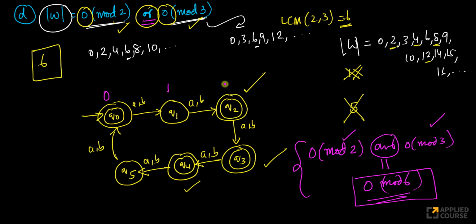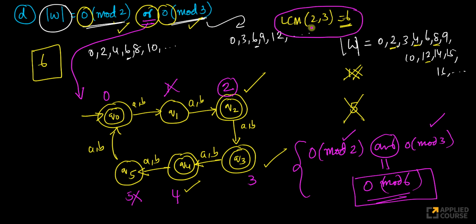1 cannot be a final state, 2 final state, 3 final state, 4 final state, 5 cannot be a final state, right? 6 again is a final state. 7 again is not a final state. 8 is again a final state because 8 is divisible by 2, right? And so on and so forth. So if you have the logical OR, only then things get tricky. But the number of states you need is the LCM of 2, 3.